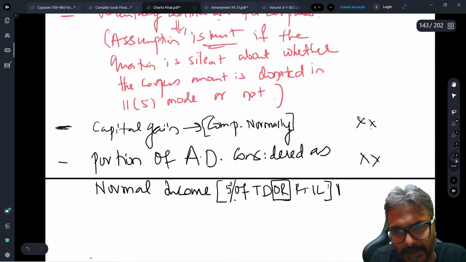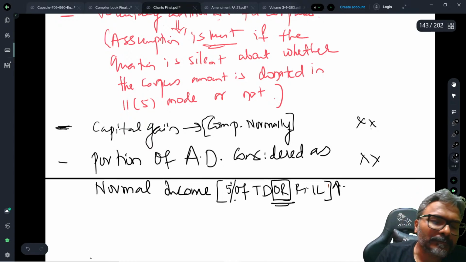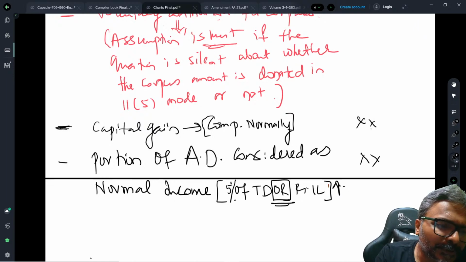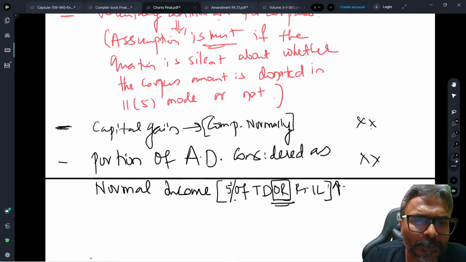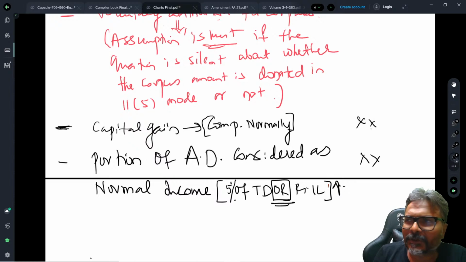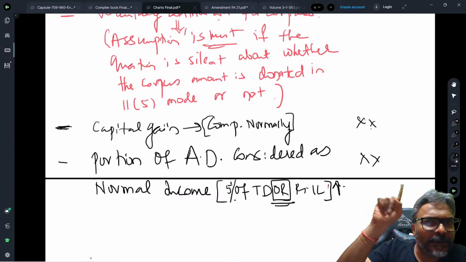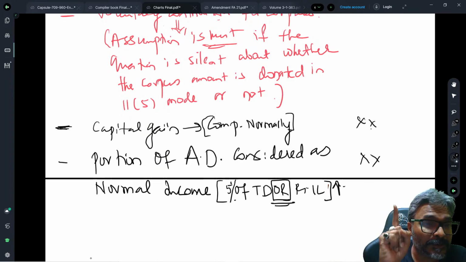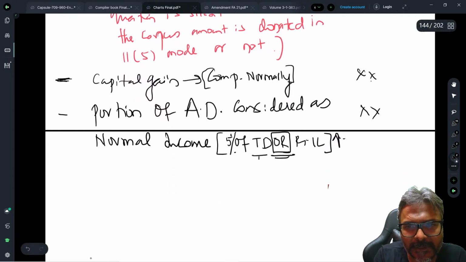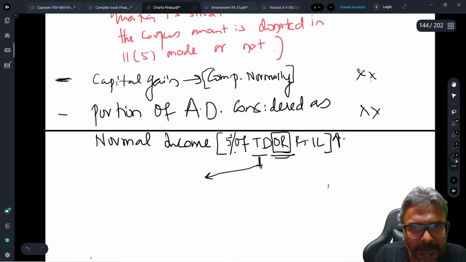Now be careful, here also people make a mistake. Now what will come under this total donation, students? Let me ask you the question. Obviously in total donation, full anonymous donation will come. Do you all agree to this one? So let me in fact give you the bifurcation here. In the total donation will be full anonymous donation, full AD.